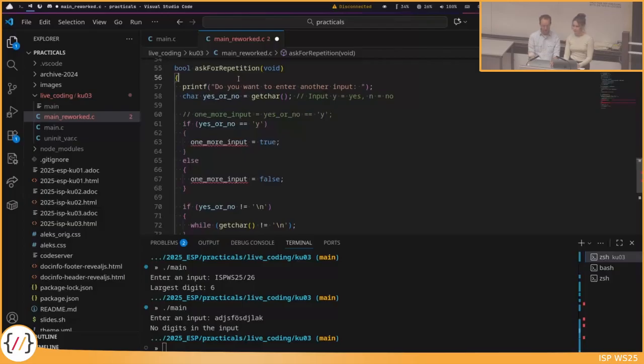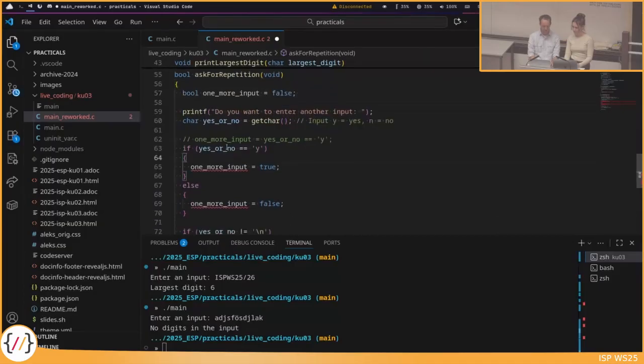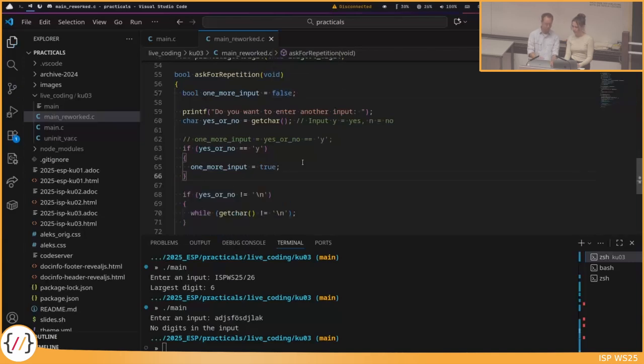So we will create this Boolean here, maybe directly at the beginning. One more input, set it maybe to false. If yes or no is y, then we set it to true. Otherwise, we set it to false. Okay, we even initialize it in the beginning to false, so we can get rid of the else even, because we just set it to true if there is a y, otherwise it's already false.